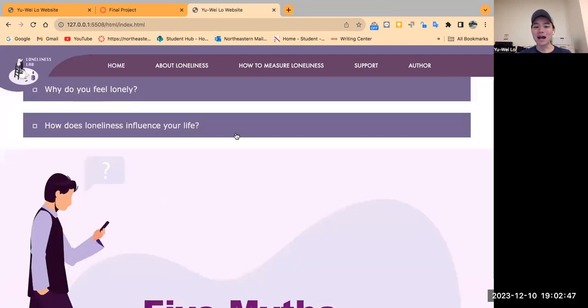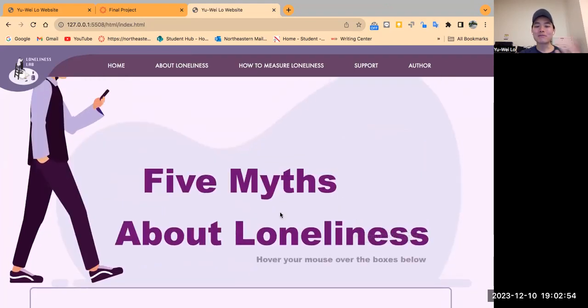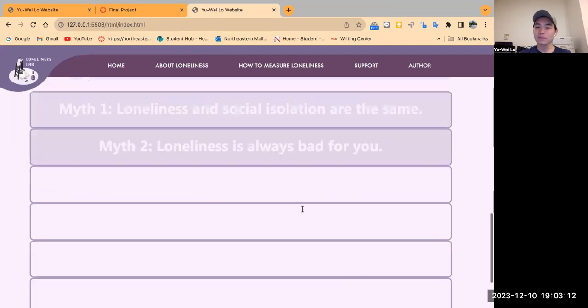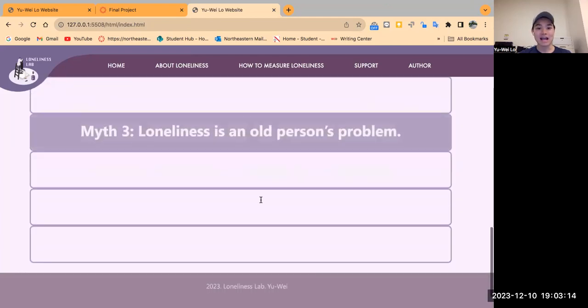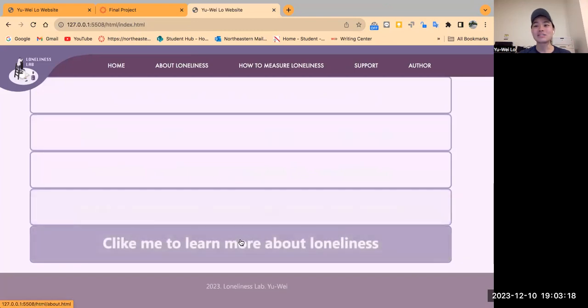And the last part, I also use the transition, just like if your mouse holds over, the picture is going to be bigger. Okay, and here I also provided 5 myths about loneliness. So here I also wrote, hold your mouse over the boxes below. So if you hold over, oh, the myth is going to appear, because the myth is kind of a secret. So I think this is a very good approach to create more interaction with my audience. In the end, after you see all the myths, I have the other boxes. I will lead my audience to the next page.